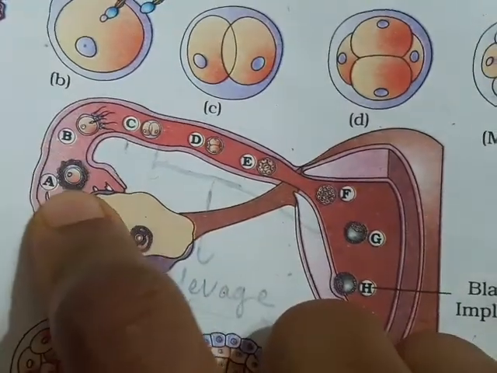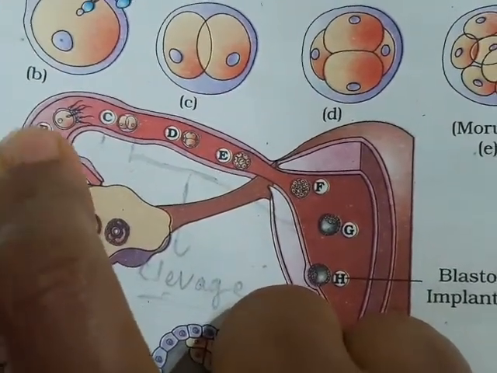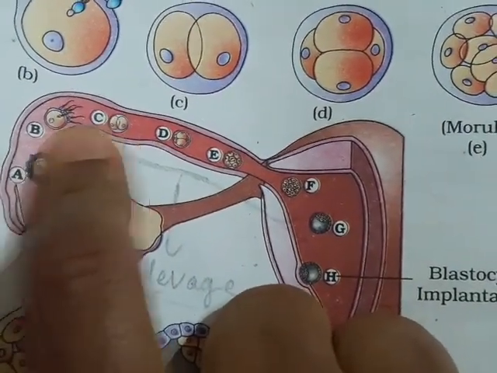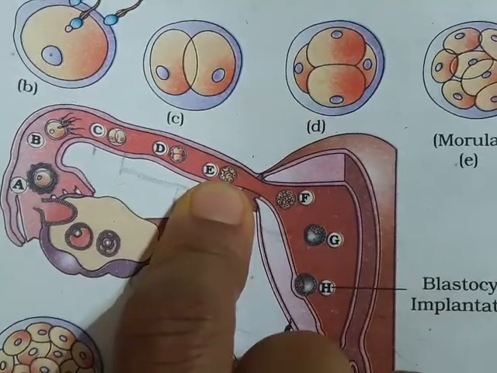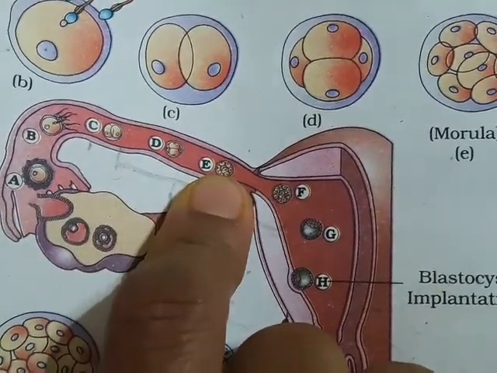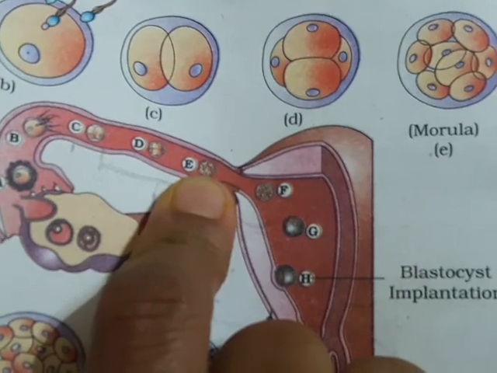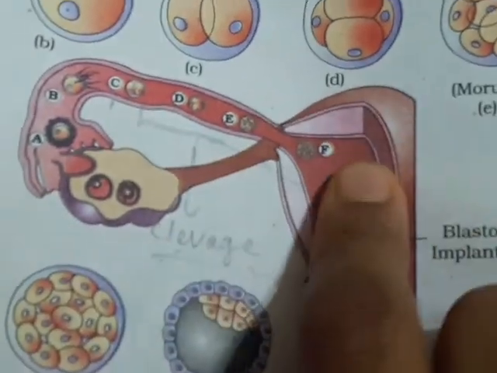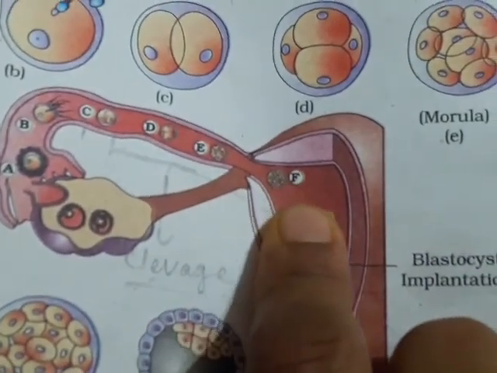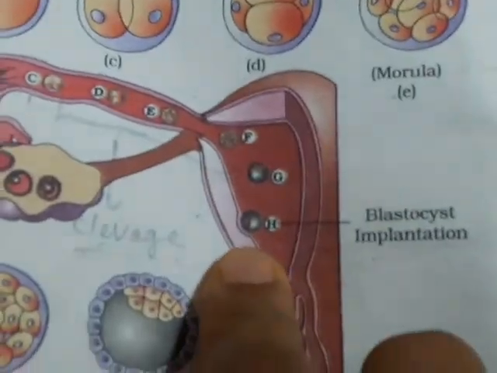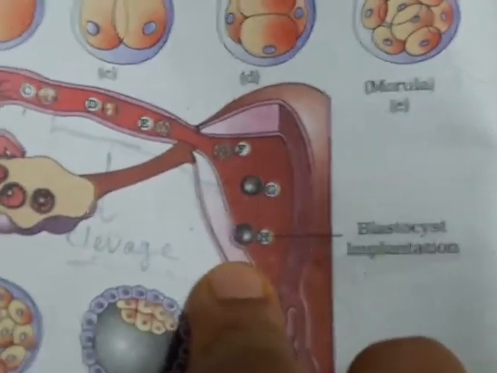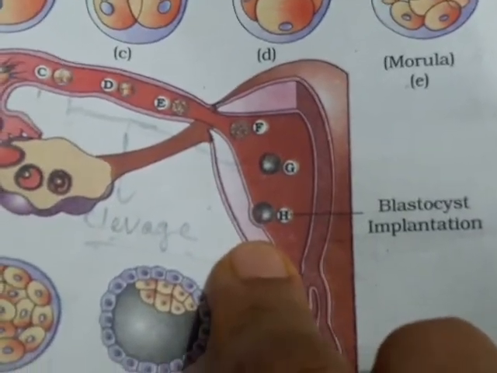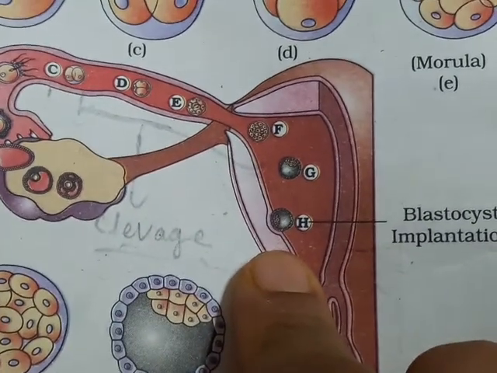This was all about the release of the ovum, fertilization of the ovum, then formation of the blastomeres, and the blastomeres lead to the making of the morula, which continues to divide and transform into blastocyst, and again the blastocyst is implanted in the endometrium. Okay, this was all about implantation. Next I will tell you about the pregnancy and the embryonic development.